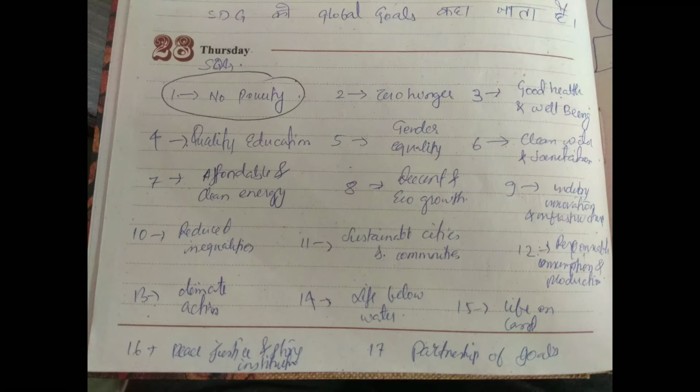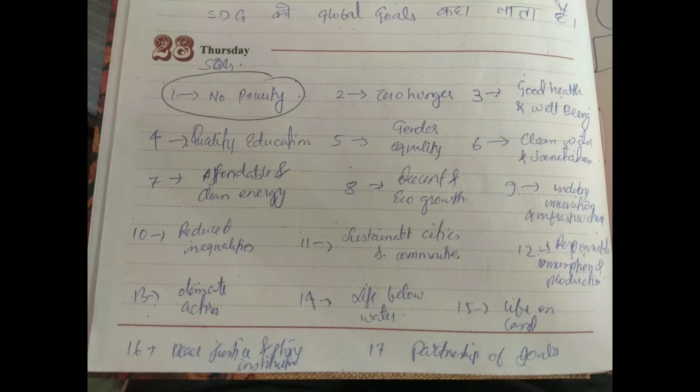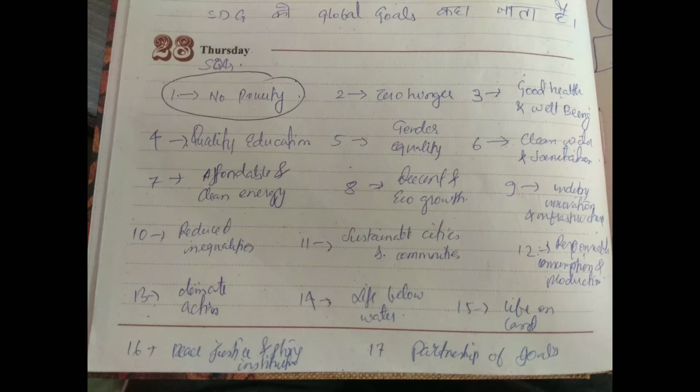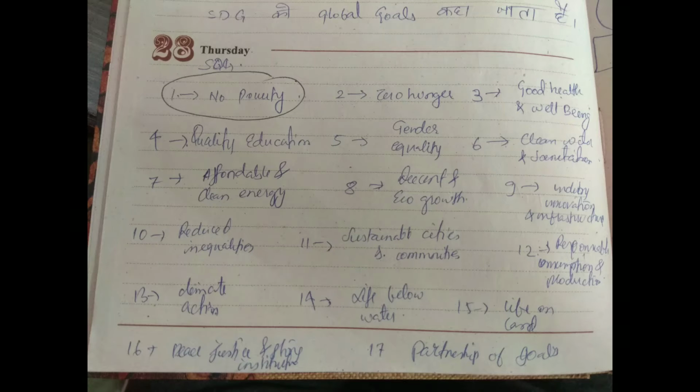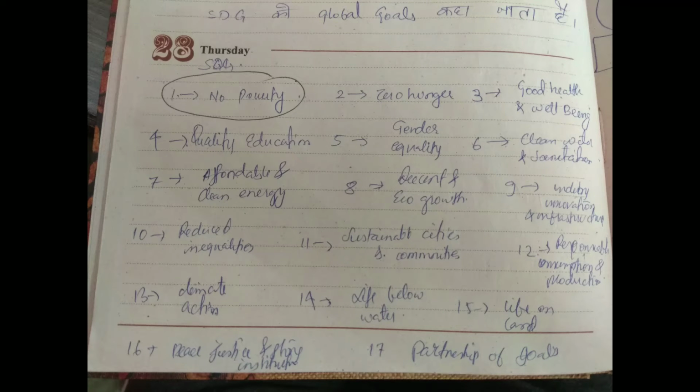10 is reduced inequalities. 11 is sustainable cities and communities. 12 is responsible consumption and production. 13 is climate action. 14 is life below water. 15 is life on land. 16 is peace, justice and strong institutions. 17 is partnership for the goals. So if you remember the sustainable development goals, then it will be very helpful to you.